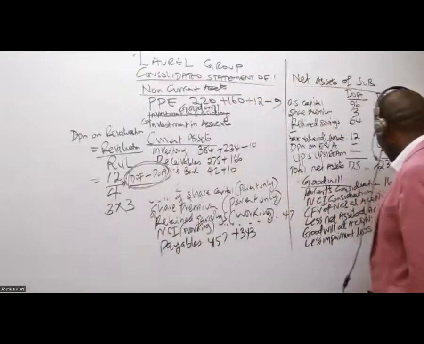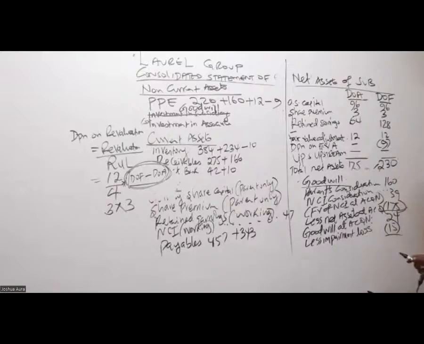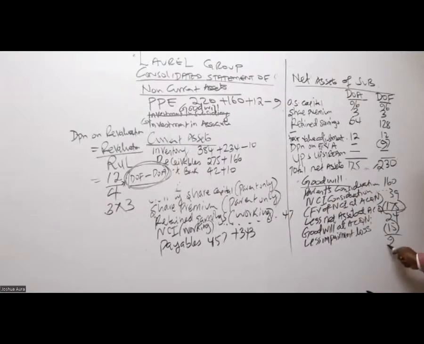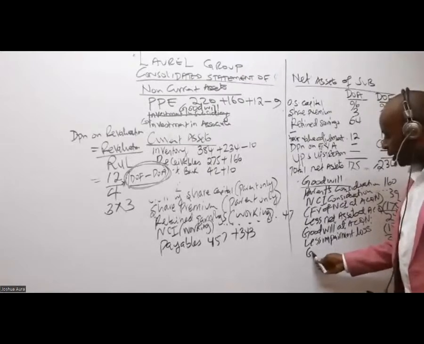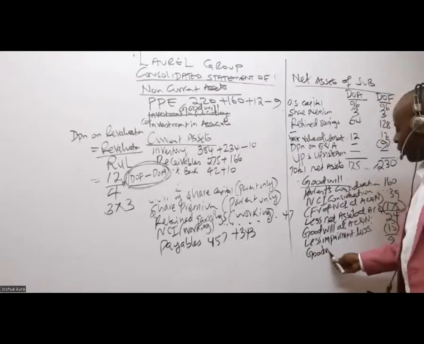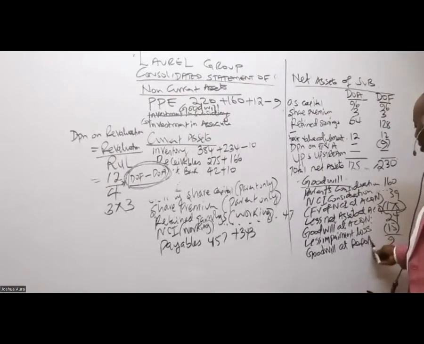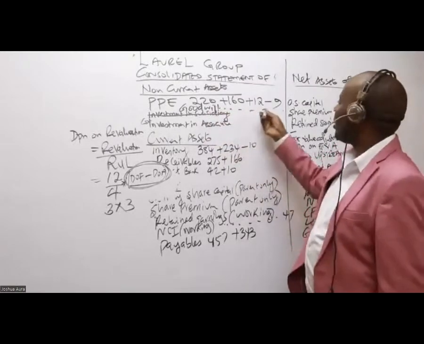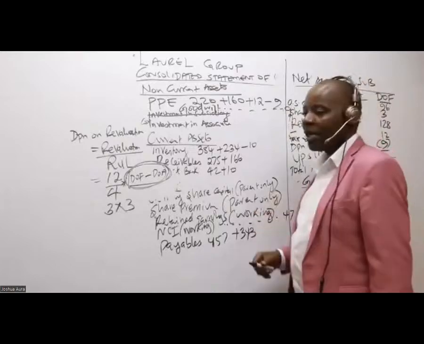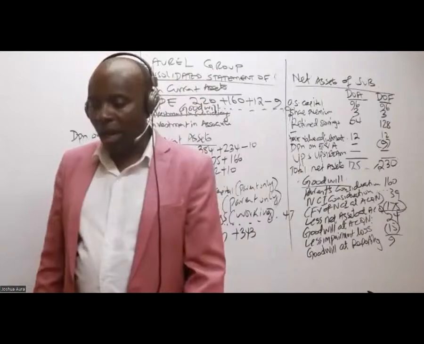So kindly subtract 24 minus 15, which gives me 9. So this is the goodwill at the end of the year. We call this goodwill at reporting. Write at the very corner there, 9.